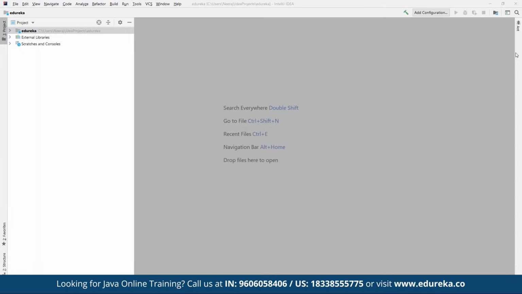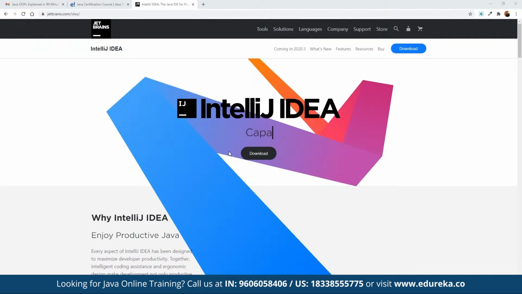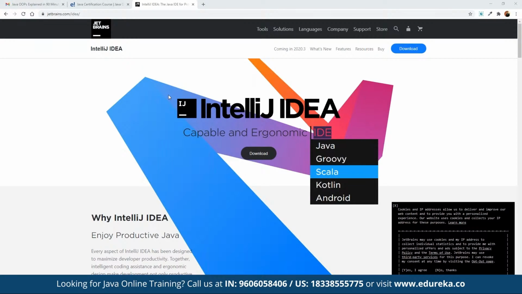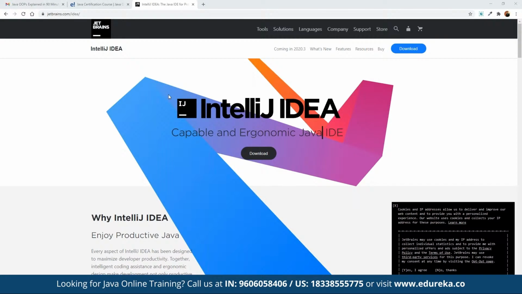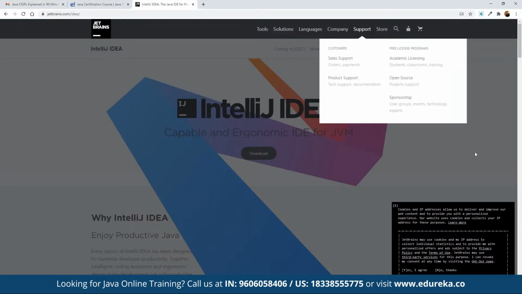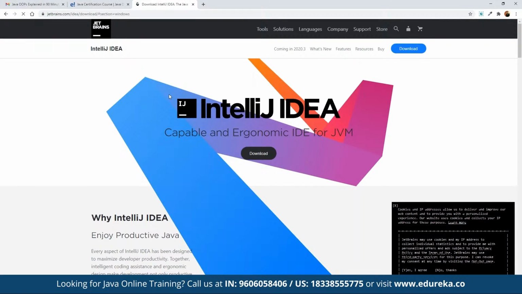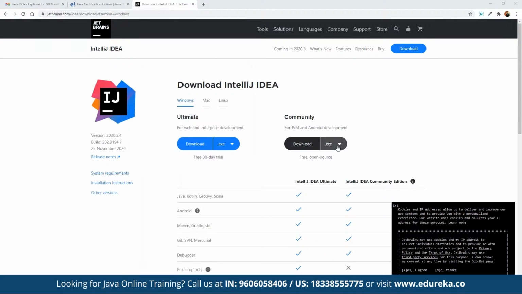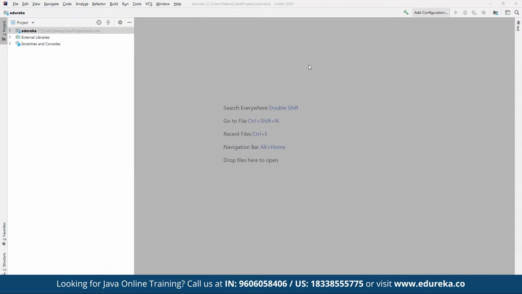IntelliJ is offered as a community version as well. If we have a requirement for building multiple commercial projects, then we can go for the enterprise edition, or we can go for the community edition, which is good for developers or those who are just starting their journey on Java development. We can use Eclipse or any other editor as and when required. It's not mandatory that we use IntelliJ. From this link, we click on download, choose the community version, and click on download. And then we can start working on a new project altogether.